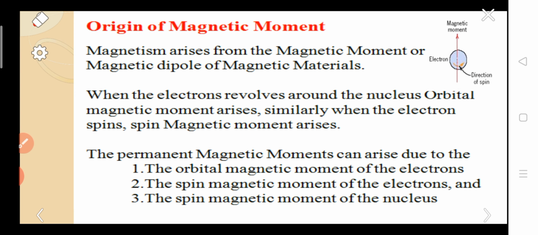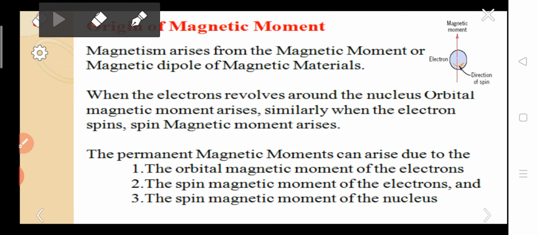Whenever we break a magnet into a number of pieces, each teeny magnetic piece will act as a magnetic moment, so it has some basic, inner level at which the magnetic moment arises. I can simply explain it in a diagram so that you can easily understand the basic point.